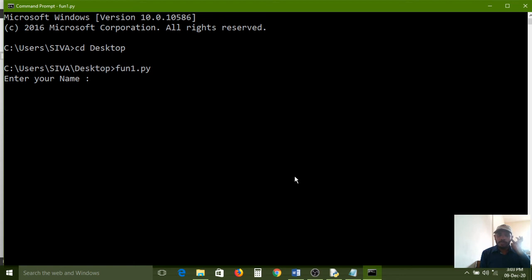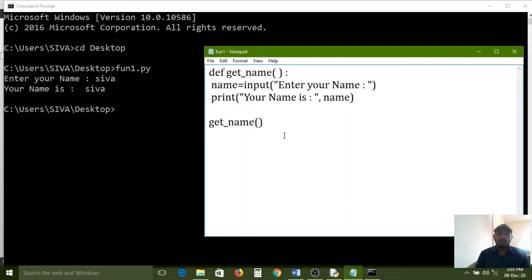Enter your name, it is asking now. So Siva I am entering. So the same name it is printing: your name is Siva. So this is our function logic. Now one more time I want to execute this function, so that's why one more time I am calling.